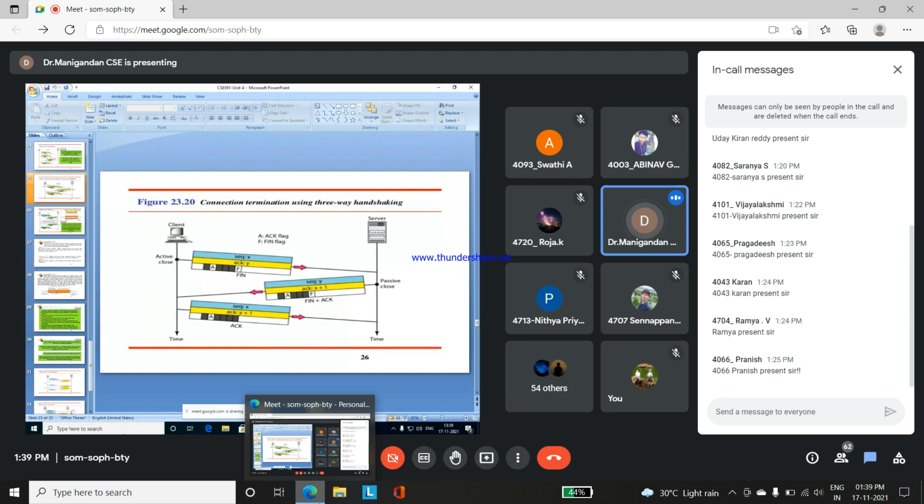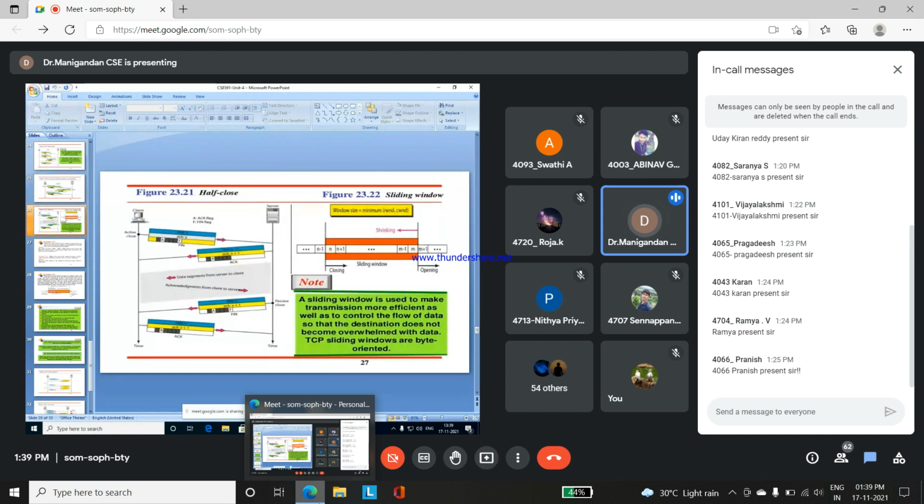Next is the abort close. What does abort close mean? At the time of data transmission, due to any technical issue or signal problem, the particular data will not be transmitted to the server end. That is the abort close. The connection will be terminated in the middle of the process.